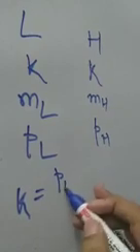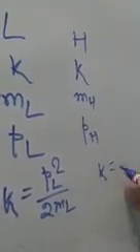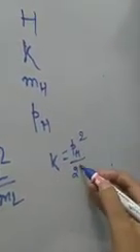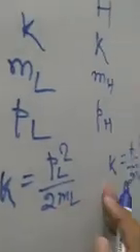K will be equal to PL square by 2 ml, and here K will be equal to PH square by 2 mh, mass of the heavy body mh. So both the kinetic energies are same.